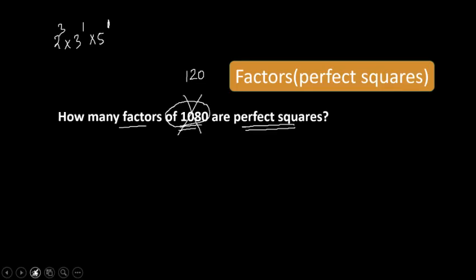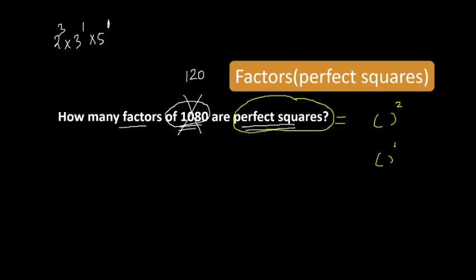My question is, how many factors are there which are perfect squares? Do you know perfect square means square of something? The number should be a square. And can I say if your power is even, that is also a square of any number? Can I say this?